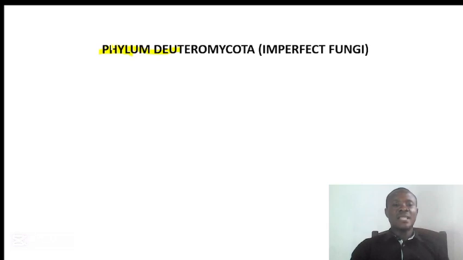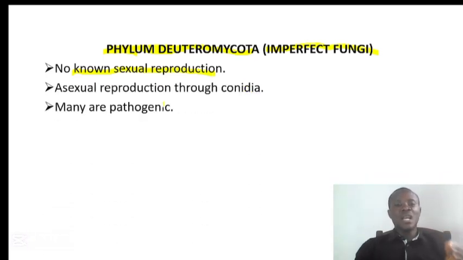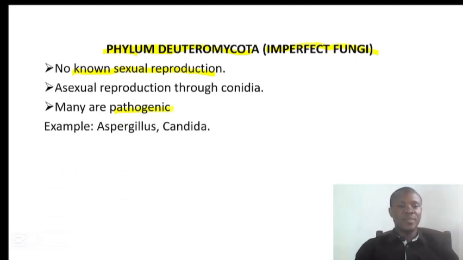Next on our slide, we have the phylum Deuteromycota called imperfect fungi. They are imperfect fungi because their sexual reproduction is unknown. So their first characteristic, just like I said, no sexual reproduction. That means their sexual reproduction is unknown. Thirdly, most of these organisms are pathogenic. That means they can cause disease in humans or other animals.